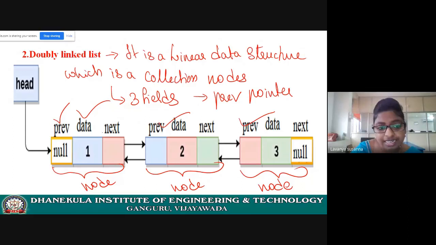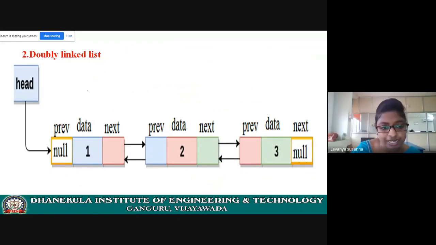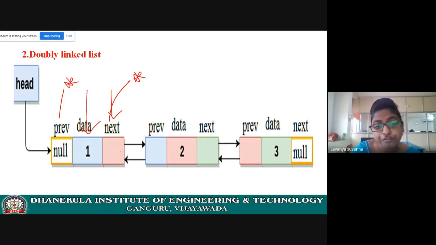Next field is the data field. See here, the name of the field is data, which contains elements, nothing but values. Either it may be integer, float, or double. Okay. Next, see the next field name. The next field name is next only. It is a pointer. Here prev is a pointer and next is a pointer. Here the next field contains the address of the next node.